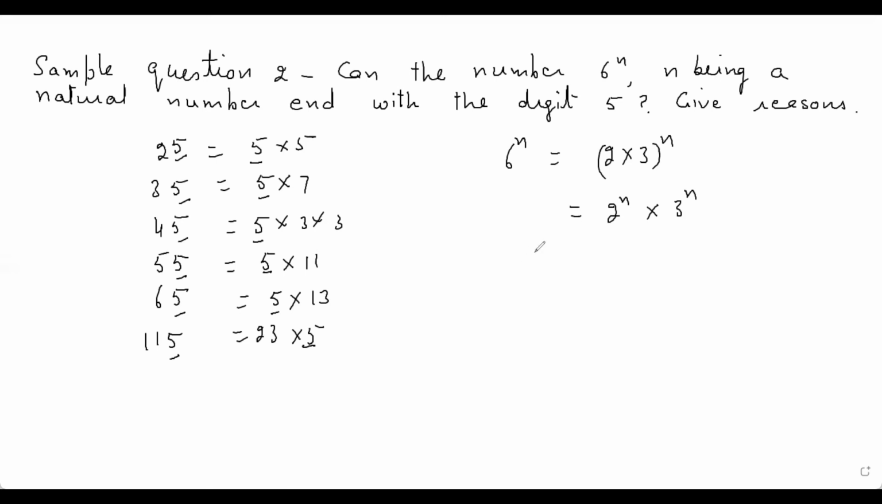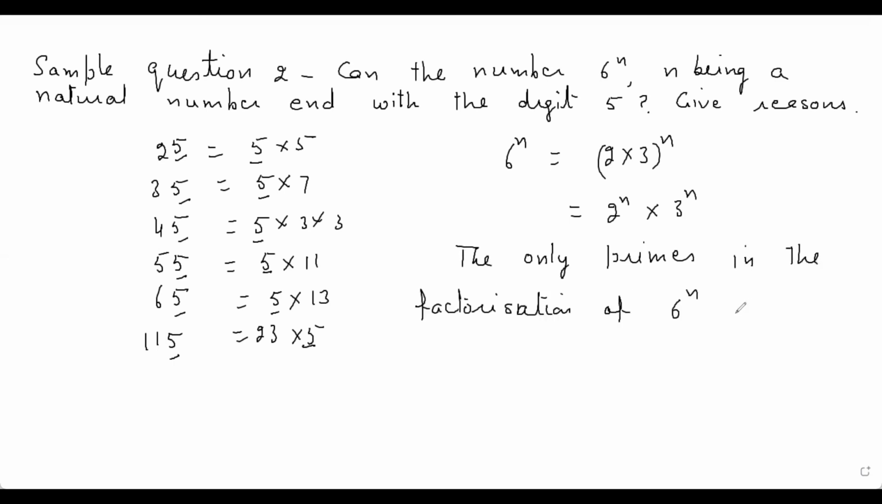Let me write it. The only primes in the factorization of 6 raised to power n are 2 and 3 and not 5. So you are going to write it like this: the only primes in the factorization of 6 raised to power n are 2 and 3 and not 5. Hence it cannot end with the digit 5.